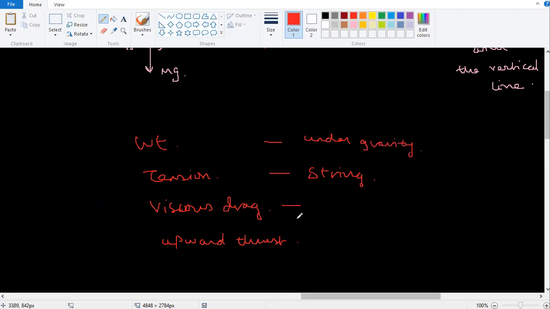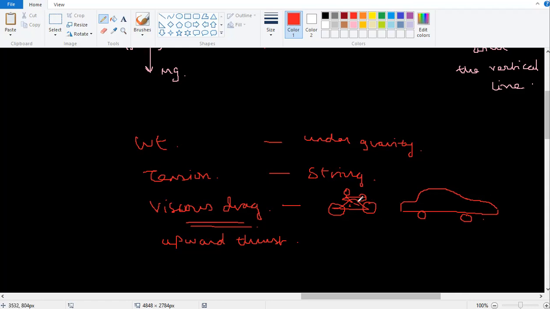Viscous drag is when you go through a liquid or fluid. When you are going in a two-wheeler or a four-wheeler, do you experience any air resistance?